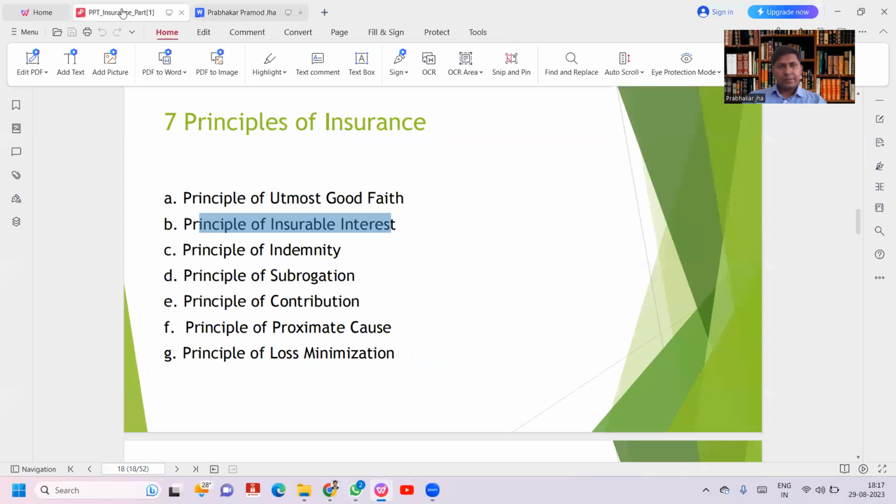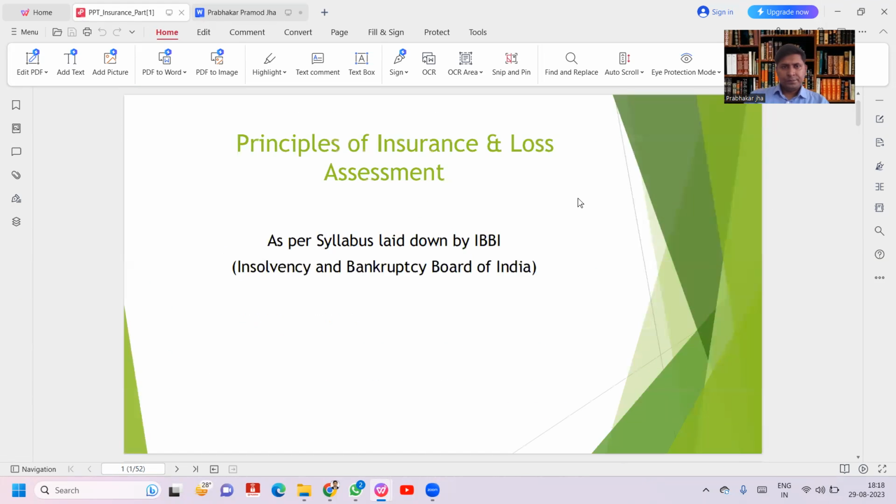Now we will cover the principle of insurance and loss assessment, as per the topic in IBBI. So first we will cover principle of insurance. This topic given in the IBBI syllabus for land and building and plant and machinery is principle of insurance and loss assessment. This topic is divided into 2 parts. First part is the principle of insurance and second part is loss assessment.